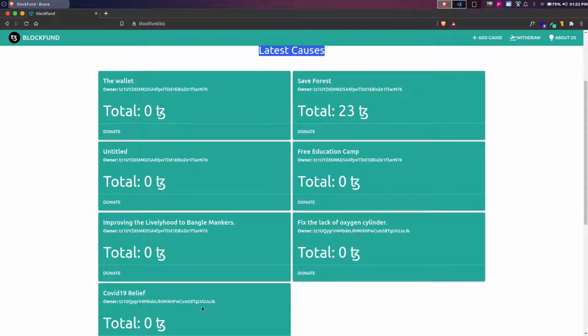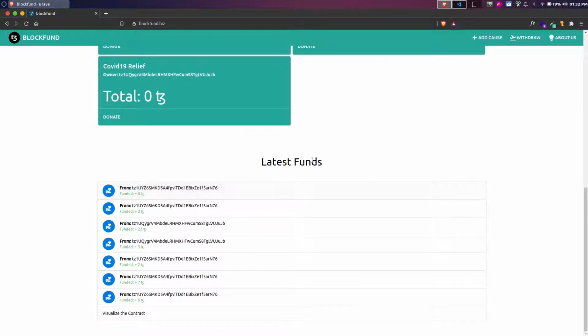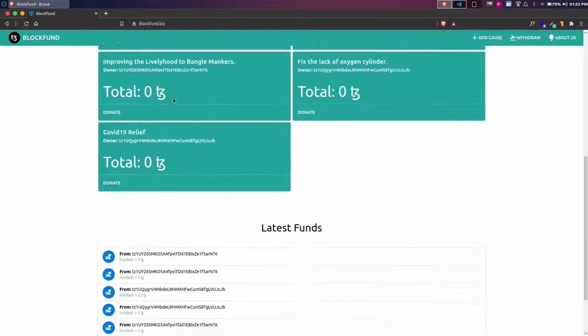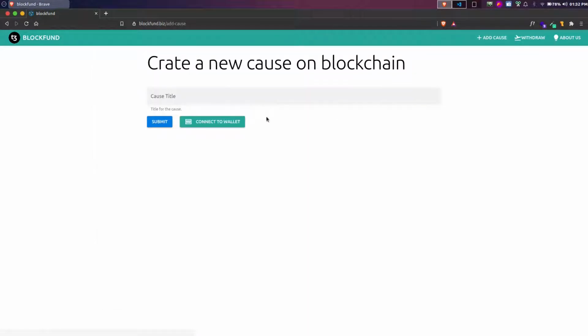You can donate to any one of these, and if you want to create a new cause, you can also create it. When you scroll down, you will find the latest funds, which are the transactions done, or the funds transferred by people to this smart contract. If you want to create a cause, you can click on add cause.